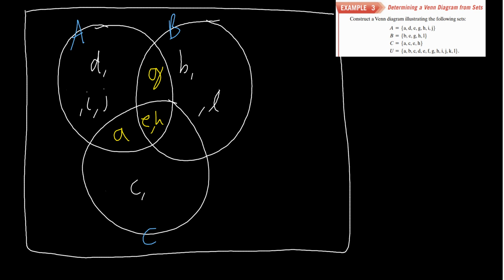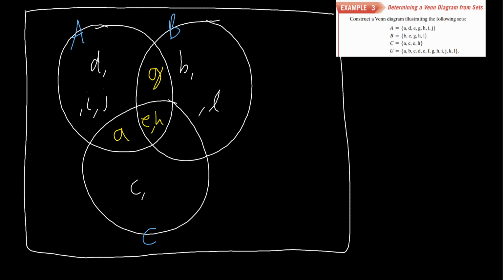All right, what do B and C have in common? They don't have anything in common. Did I do that right? B, E, G, H, L, A, C. Huh. Yeah, they don't have anything directly in common that A, B, and C don't. So there's nothing that's going to be put right here. Nothing. Okay. And well, that's it actually.